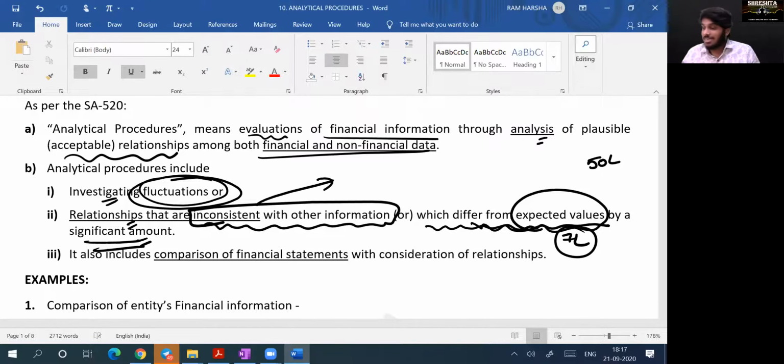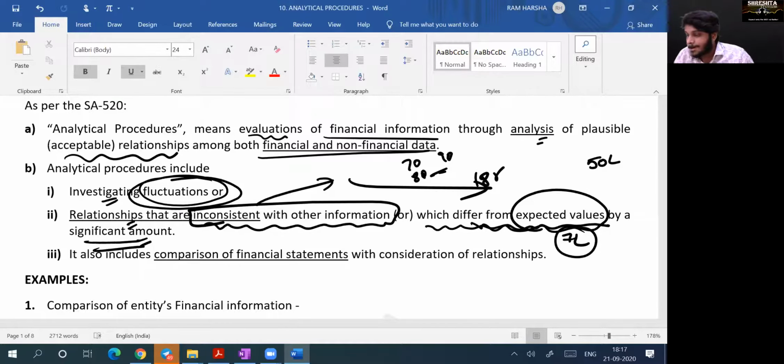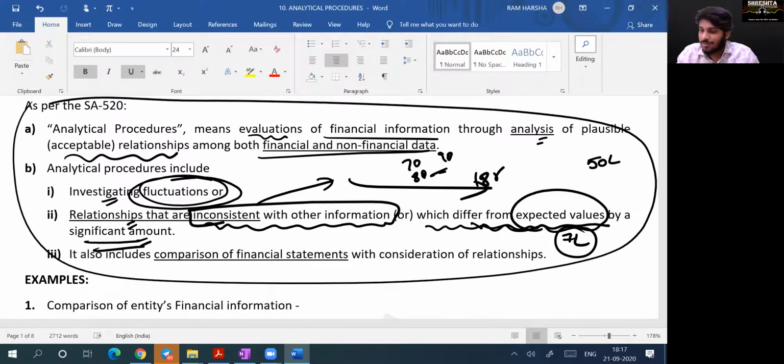Relationship is inconsistent. What is that relationship? Regularly 70, 80, 90 employees will report, suddenly one day 185. Inconsistent. Yes or no? Yes, sir. So this is analytical procedure. Now, do you understand the definition with a logical understanding of example? Yes, sir. That is analytical procedure.